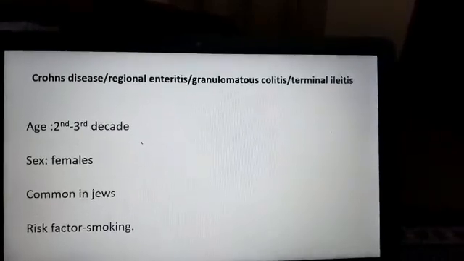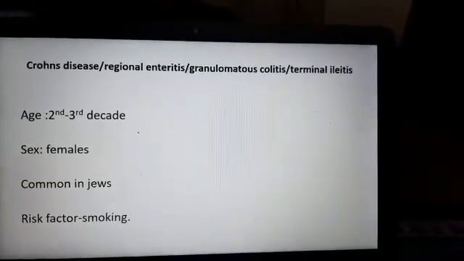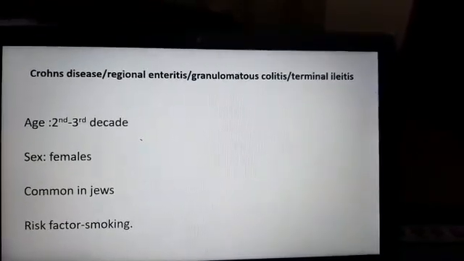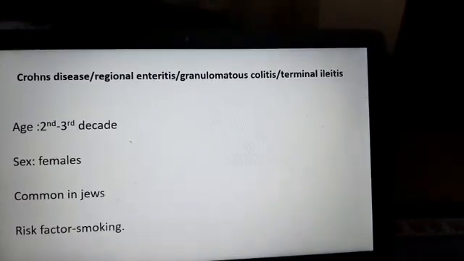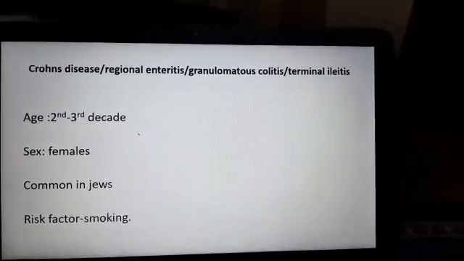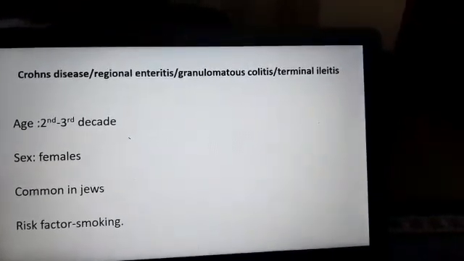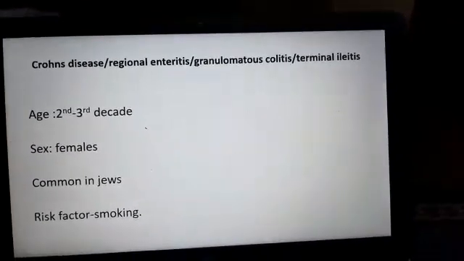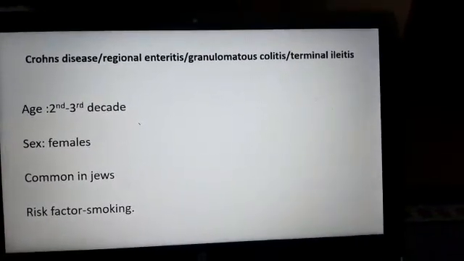So now first we'll deal with Crohn's disease. Crohn's disease is also known as regional enteritis, granulomatous colitis or terminal ileitis. It is common in the second and third decade, common in females, common in Jews, and the risk factor is smoking.